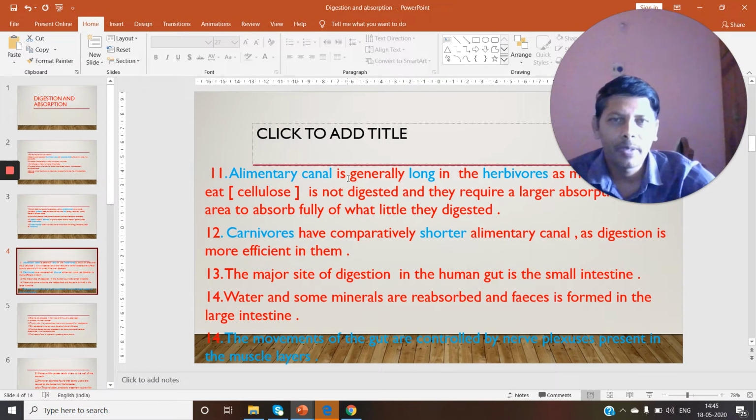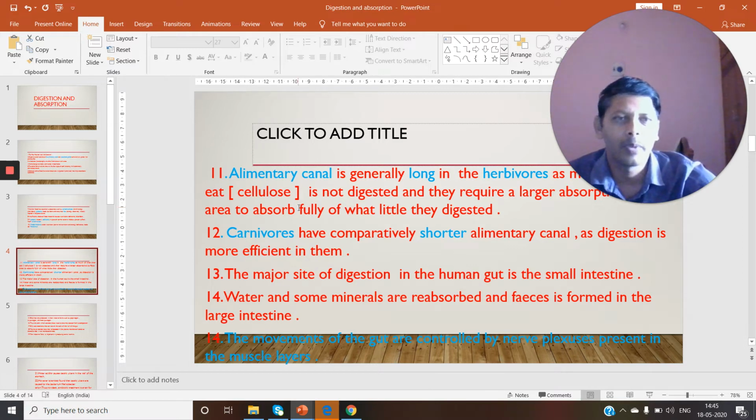The length of the alimentary canal is not same in all animals. Alimentary canal is generally long in herbivores. Why is alimentary canal long in herbivores? Because herbivores feed on plant food. The plant food mainly consists of cellulose. In the plant cell, there is a cell wall. Cell wall is made up of cellulose, hemicellulose, pectin, suberin. Cellulose is not digested properly in animals.